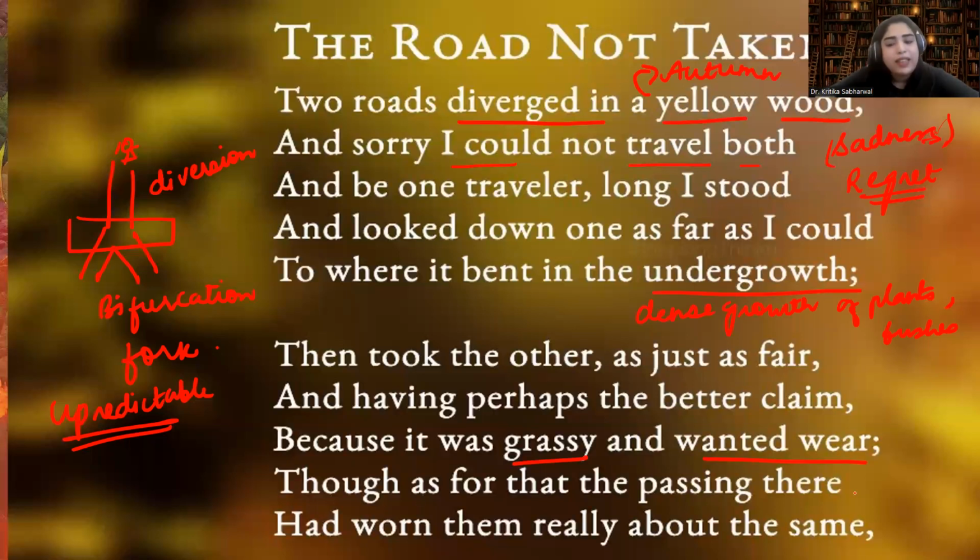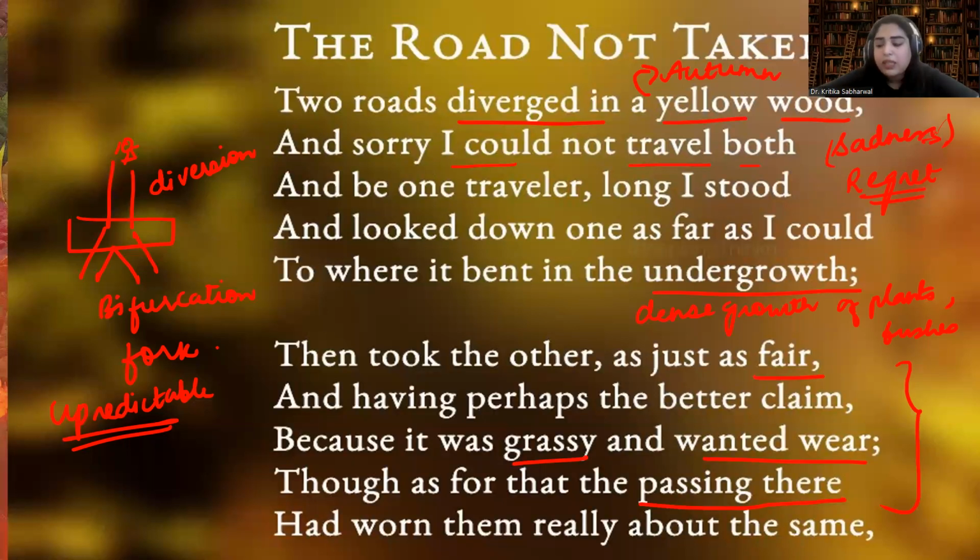Though as for that, the passing there had worn them really about the same. Now in this stanza, he was showing his confusion. He's confused again. He's saying, I think that one road has a better claim, one road was green and grassy. And then he said, okay, no, I don't think so. I think both the roads have been equally worn out by people. Passing there means the people who were undergoing their journeys on that particular road. Fair means it was looking equally good as the other road.